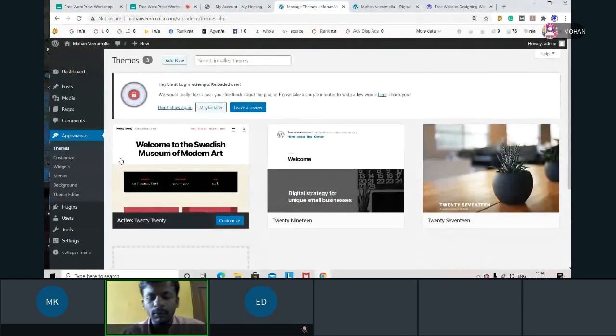Just like our 5 fingers will not be the same, each theme will not be the same. There may be some small changes. It may look equal, but there may be some small changes according to the coding part and the design part. Every theme will be different. I installed one theme and designed in this way, but the next theme will not be the same. Each theme will have a different process, so we have to analyze every time.